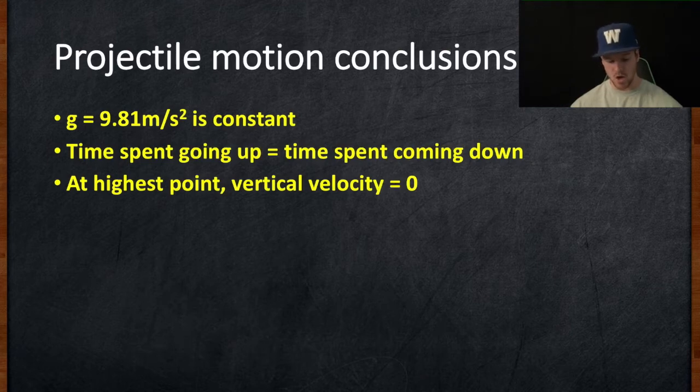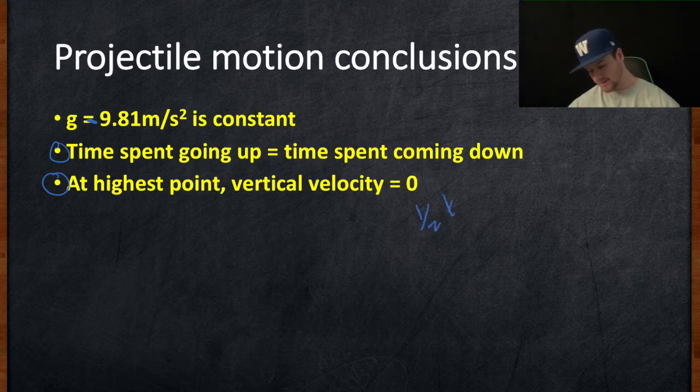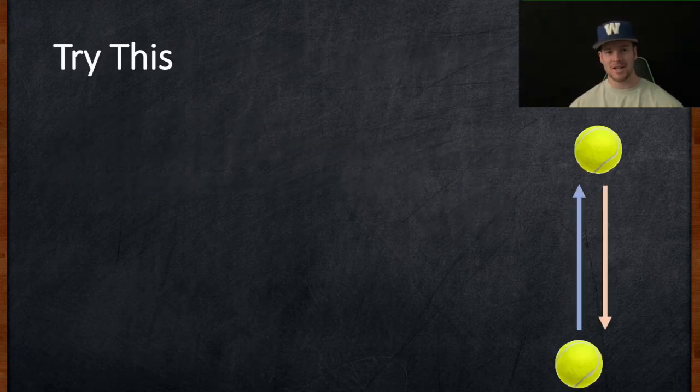That's constant. We usually put a negative in there because we talk about that being downwards. The time spent going up is equal to the time spent going down. And at its highest point, at its maximum height, the vertical velocity is going to be 0, and that's half the time. I'll put that in there as well. Half time of trip. For the trip, it goes up and down. So now let's try some practice questions.